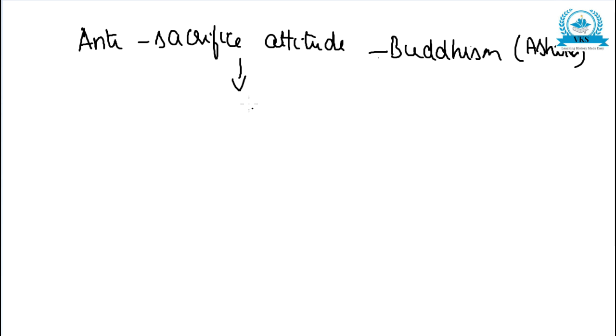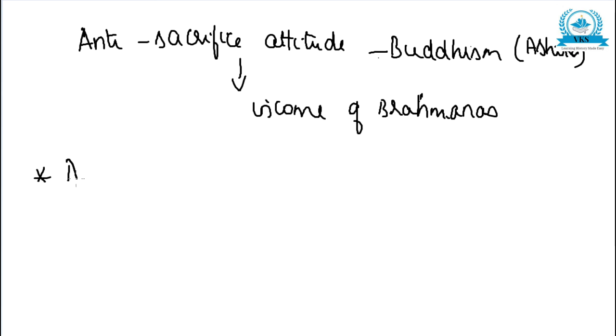This directly adversely affected the income of the Brahmanas, and that is why the Brahmanas were again alienated or irritated by this policy of Ashoka. So all these must have been another cause for the decline of the Mauryas.